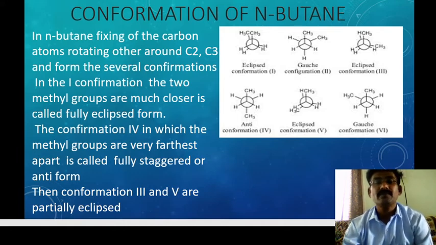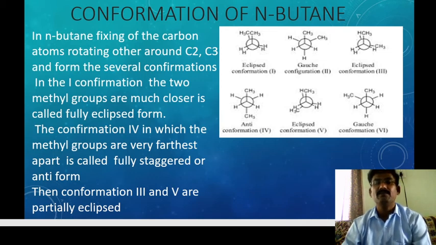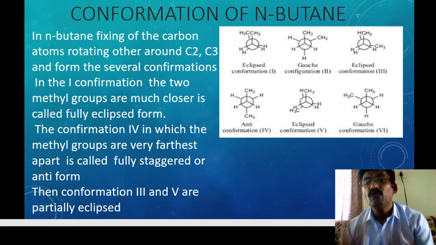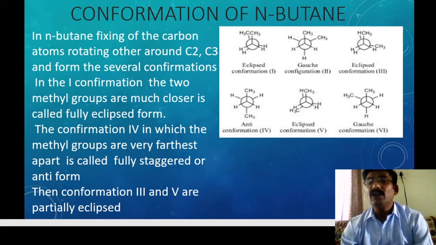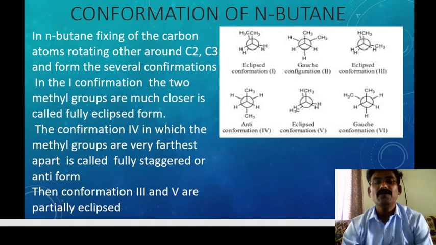When the 2 methyl groups are very near, much closer, it is called eclipsed. Specifically, it is the fully eclipsed form. And in the fourth conformation, the 2 methyl groups are very far.